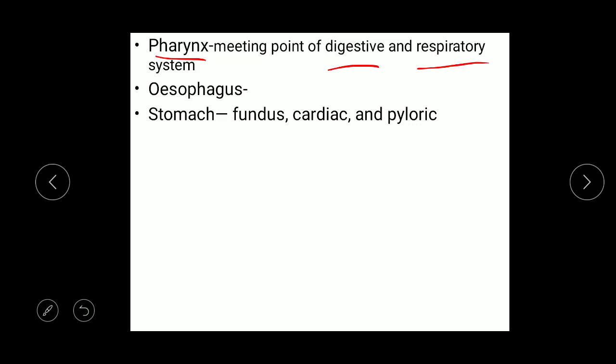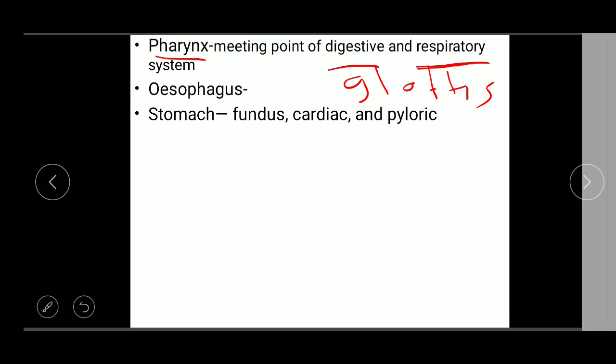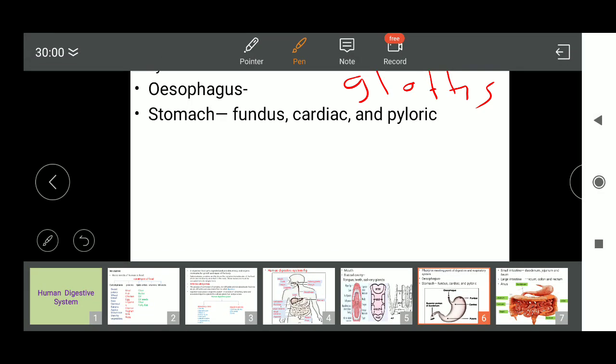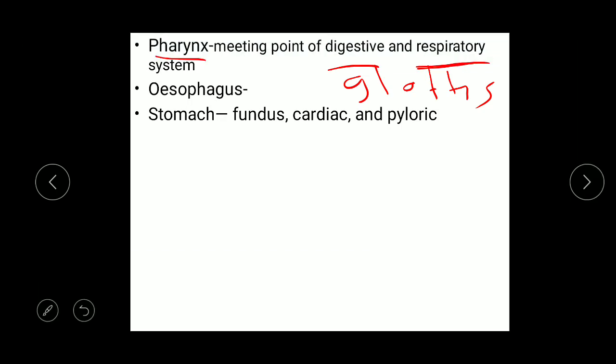The opening of the respiratory system is called glottis, and this opening is guarded by the epiglottis, a flap-like structure, which prevents the entry of food into the respiratory tract. Then pharynx leads into esophagus.